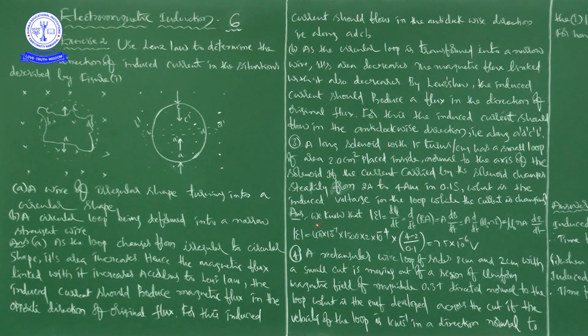Next, third question. So, third exercise problem. See here. First, you try to understand the problem, then you will go for the solution.